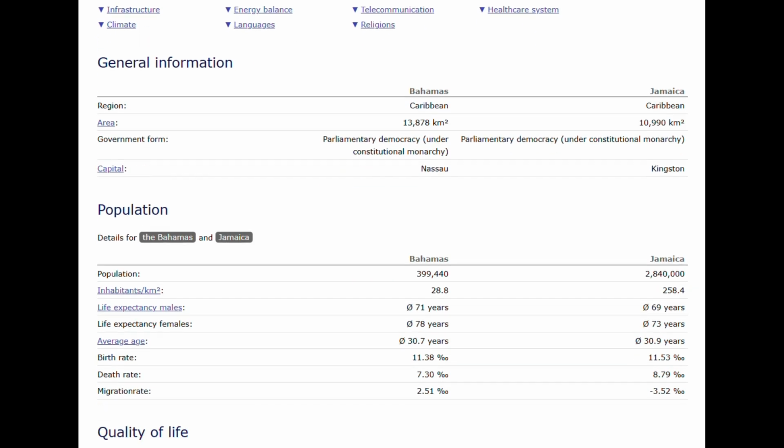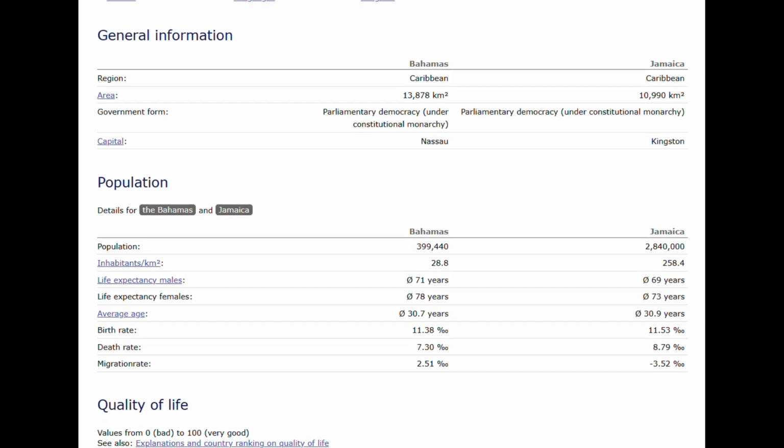When it comes to the population, Jamaica has a much bigger population than the Bahamas by a lot. The life expectancy rate is a bit higher in the Bahamas. The average age is 30 for both, but Jamaica is a bit higher, not much different. The birth rate and the death rate are pretty similar as well.